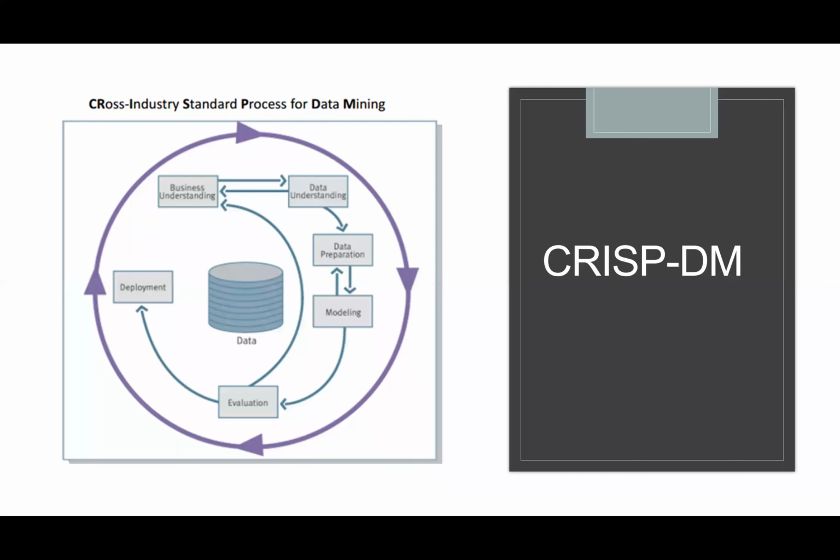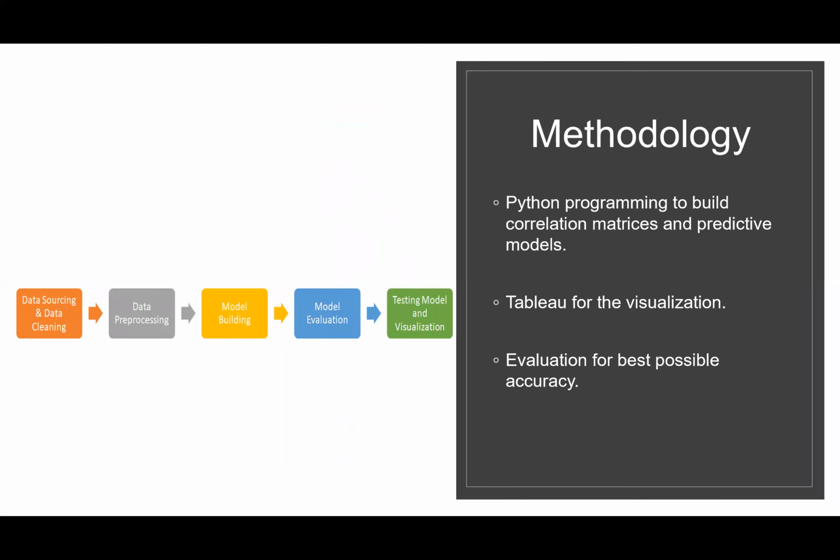For our project, we have followed the CRISP-DM model, which stands for Cross-Industry Standard Process for Data Mining, and this diagram explains it all. For the methodology, we have used Python to build correlation matrices and implement predictive models. We have used Tableau for visualization, and we have used all of this to evaluate and come up with the best possible accuracy.